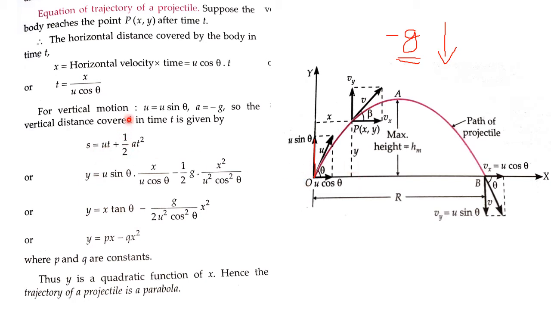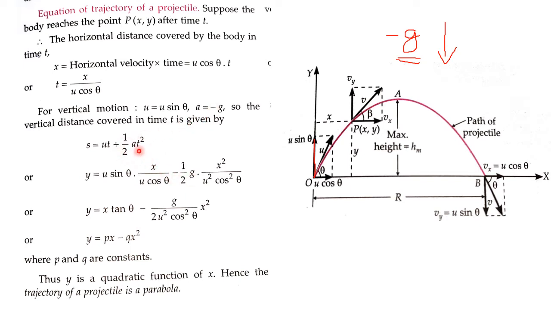It is u sin theta. What is the time taken? Time taken is x by u cos theta. We have derived it, so substitute the value x by u cos theta. Now plus half. What is the acceleration? Acceleration is minus g, acceleration due to gravity. So plus and minus will become minus g.